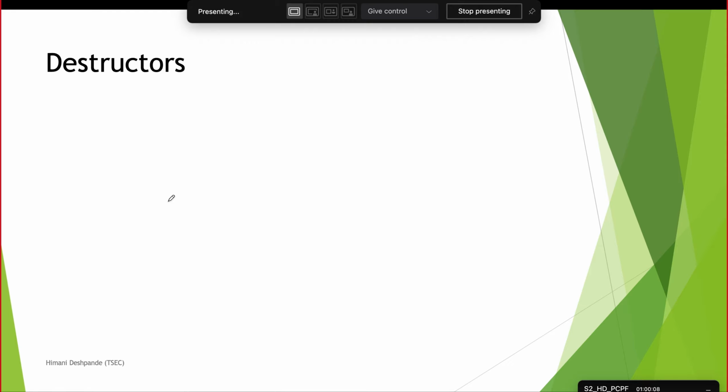What will a destructor do? A destructor will destroy them and release the memory. It will erase their existence by deleting or releasing the memory. The memory will be released and the object will be deleted, and it will no more be occupying space on your machine. That is the task of a destructor.